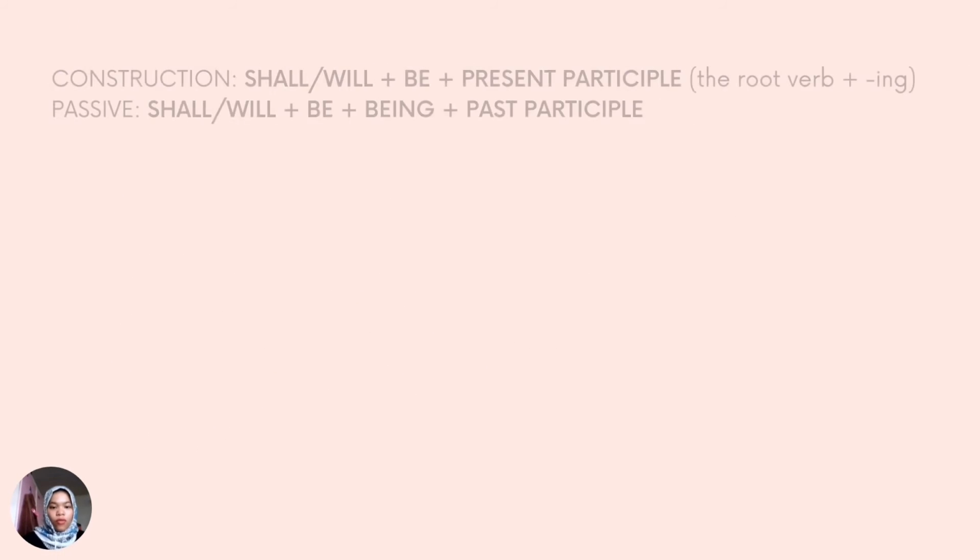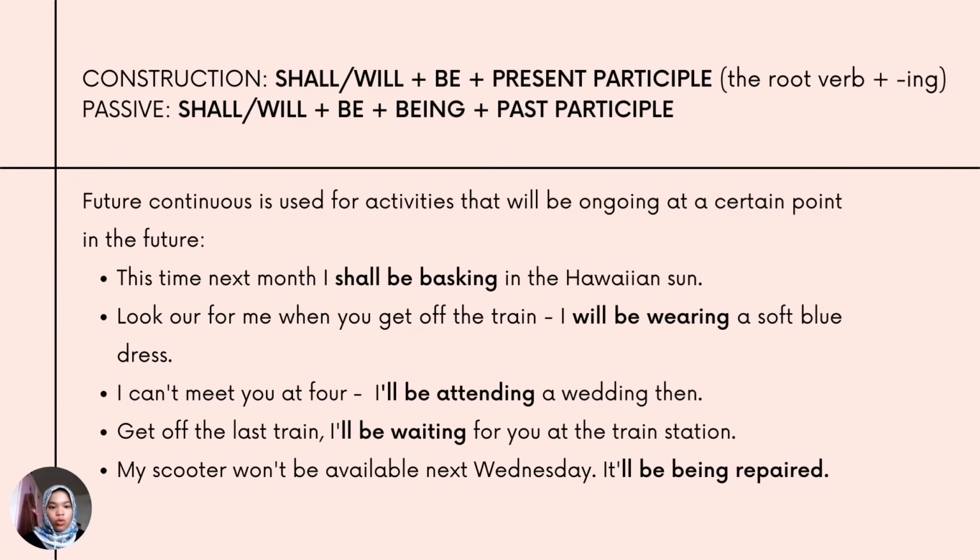Another use for future continuous is for activities that will be ongoing at a certain point in the future. This time next month, I shall be basking in the Hawaiian sun. Look out for me when you get off the train. I will be wearing a soft blue dress. I can't meet you at 4. I'll be attending a wedding then. Get off the last train. I'll be waiting for you at the train station. So the last example uses the passive voice.